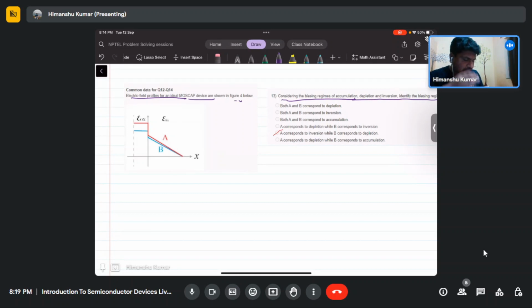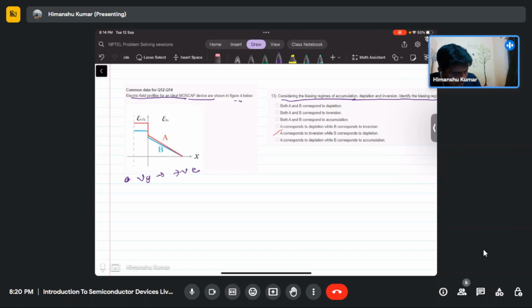As we have seen, as this band is moving up, the field is positive. The field is positive means a positive gate voltage is applied. So the gate voltage Vg is positive. So what is the difference between the two profiles? As you apply more and more bias, what will happen?